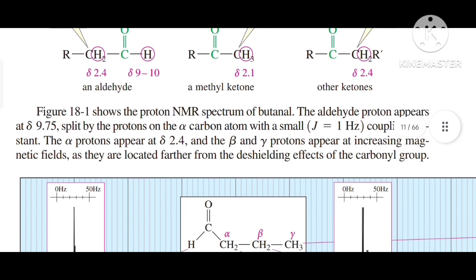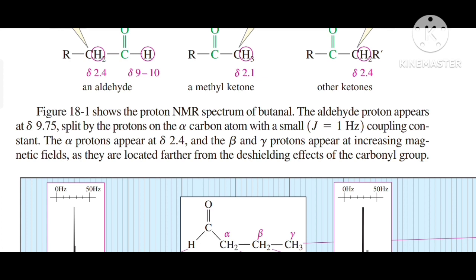Figure 8-1 shows the proton NMR spectrum of butanal, and the aldehyde proton appears at delta 9.7, split by protons on the alpha carbon atom with a small J equal to 1 Hz. The coupling constant J is given over here, that is 1 Hz.